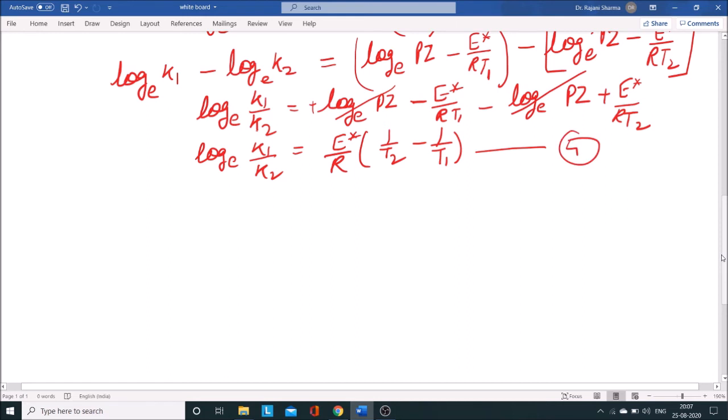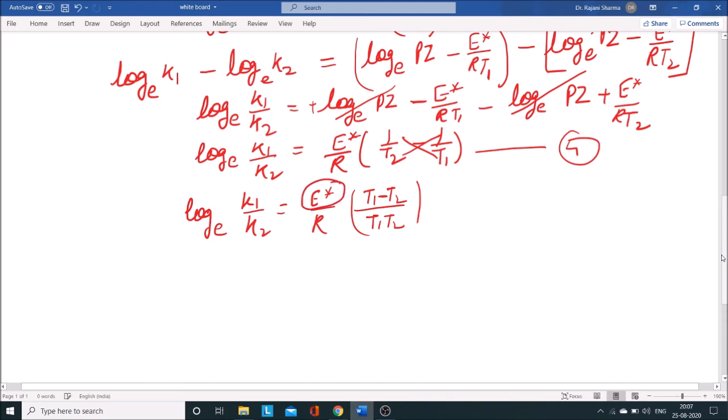Now again, when I simplify this, I will get log to the base e K1 by K2, and when I rearrange this, I will get E asterisk R T1 T2 into T1 minus T2 divided by T1 T2, because cross multiplication will be there. What I was deriving is this activation energy. So let us express this equation in terms of the activation energy.